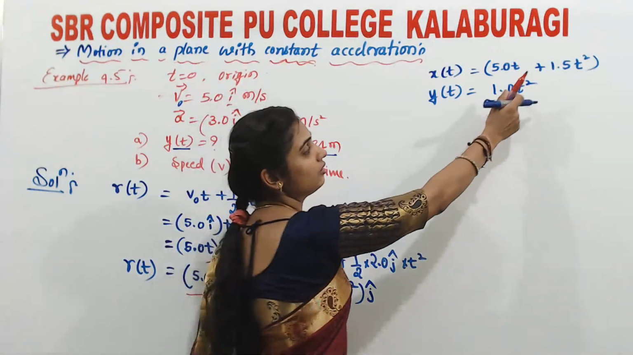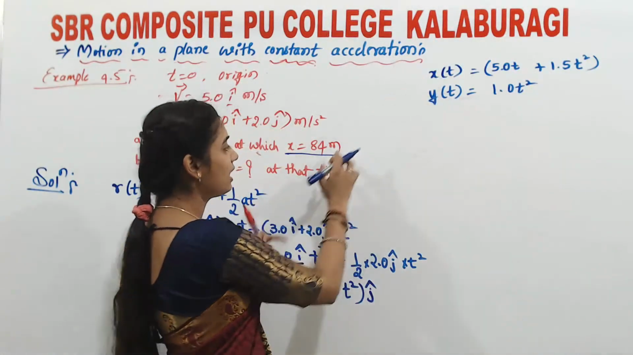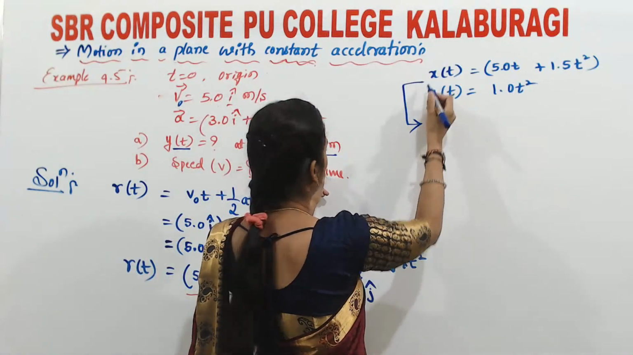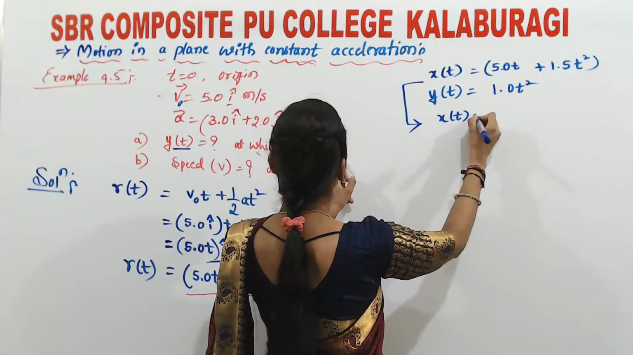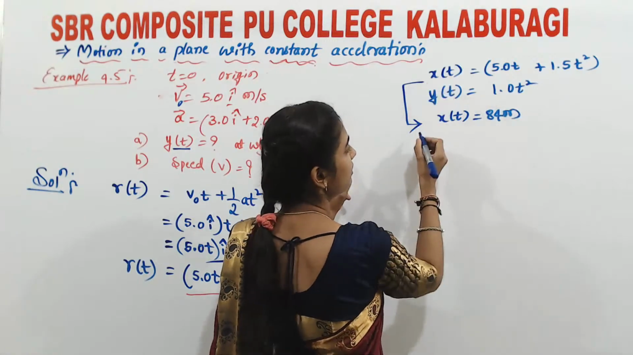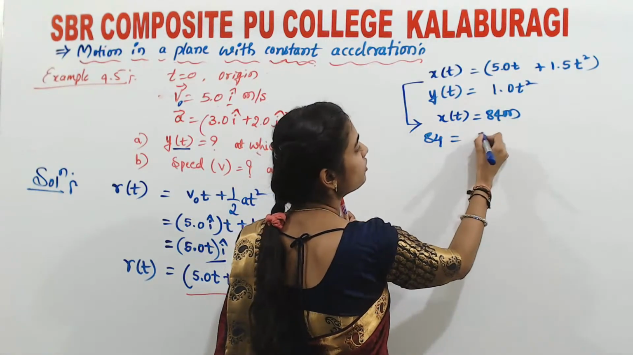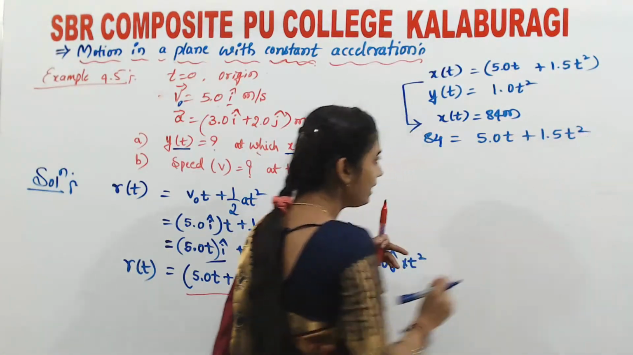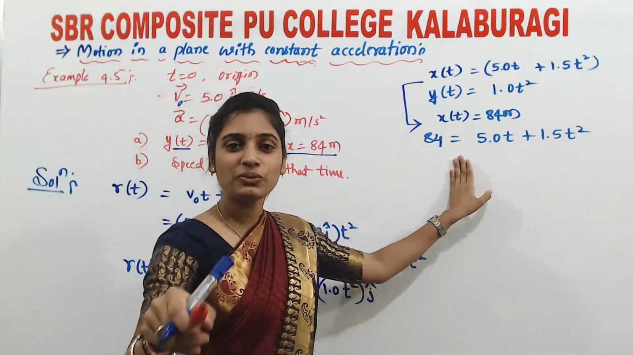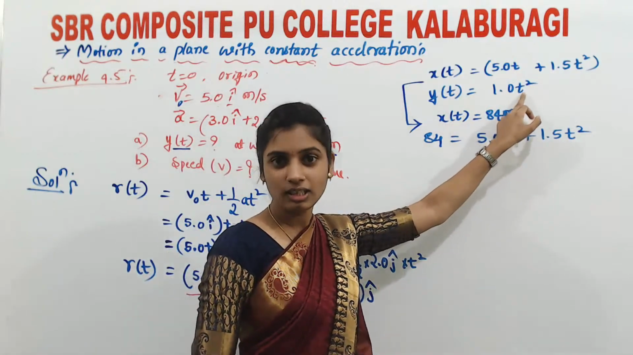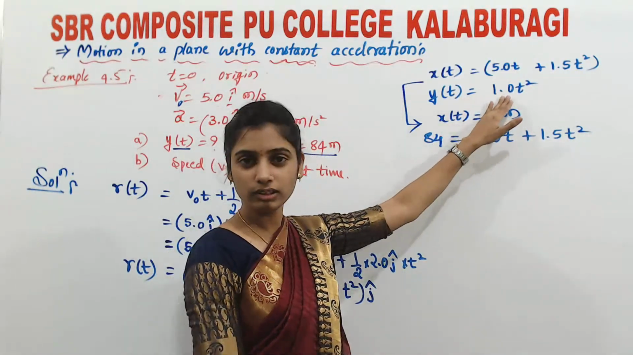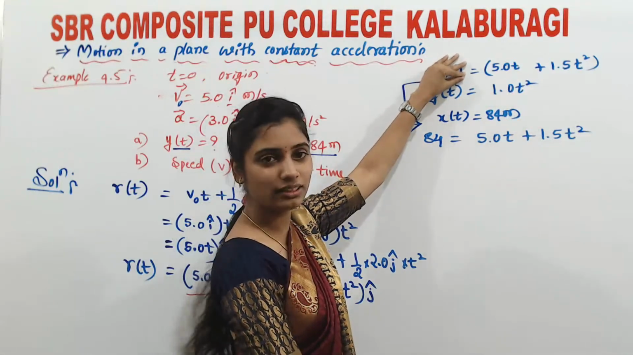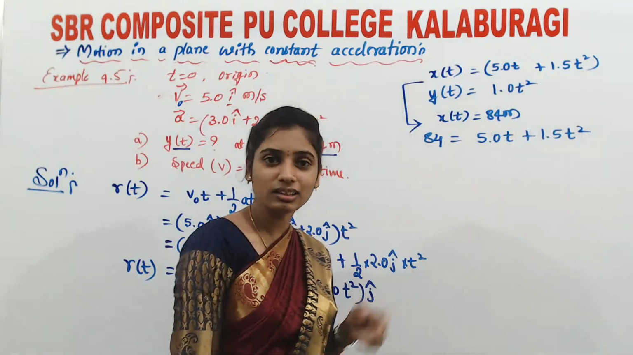As we want to know the time, and we know the value of x is equals to 84 meter, let me use this expression where x of t they have given as 84 meter. So this can be written as 84 is equals to 5.0t plus 1.5t square. Why am I using this? To find out y, I need the value of t, but I don't know it. But I know the value of x, so let me put the value of x as 84 so that I can find t.